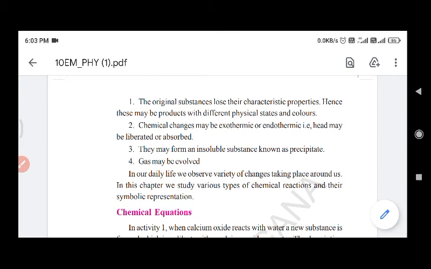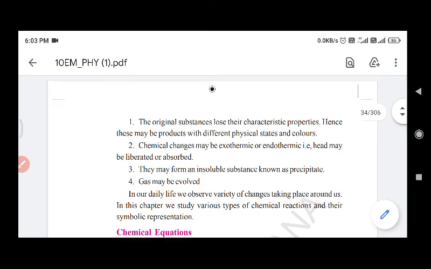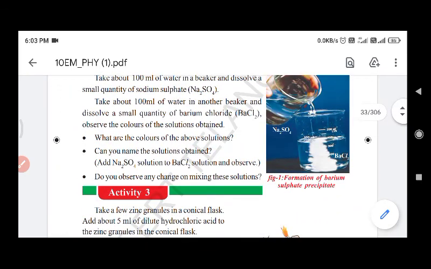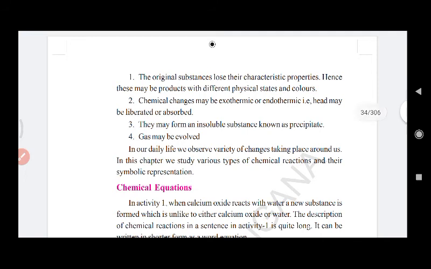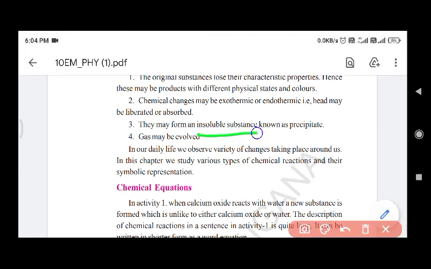They may form an insoluble substance known as a precipitate. Look here at the second activity, barium sulfate is the precipitate. It is not soluble in the solution, and it forms as a precipitate at the bottom of the test tube. Precipitate means an insoluble substance formed at the bottom of the test tube. And during a chemical change a gas may also be evolved. So all these we have to observe during a chemical change. If these occur, we can confirm that a chemical reaction has taken place.